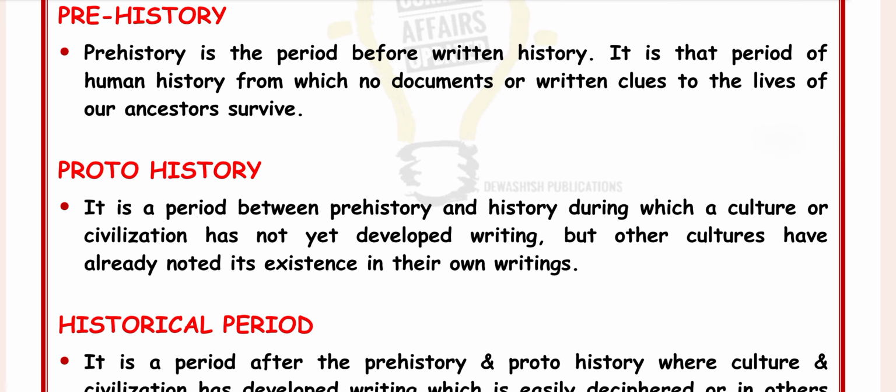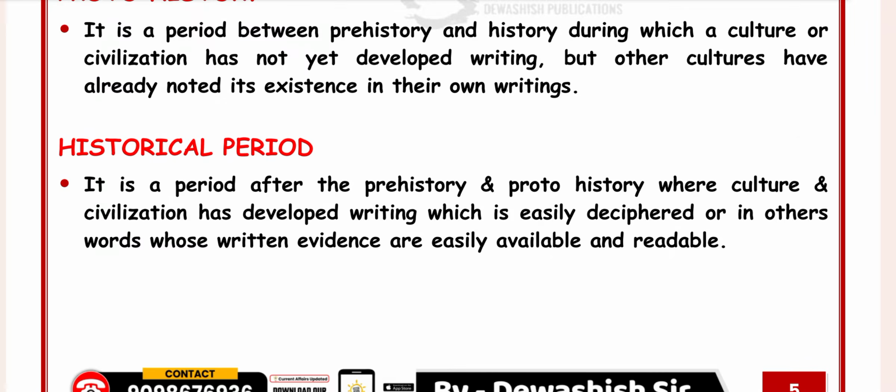It is a period between prehistory and history during which a culture or civilization has not yet developed writing, but other cultures have already noted its existence in their own writings. The historic period is the period after prehistory and proto-history, where the culture and civilization has developed writing which is usually deciphered, or in other words, whose written evidence is easily available and readable.